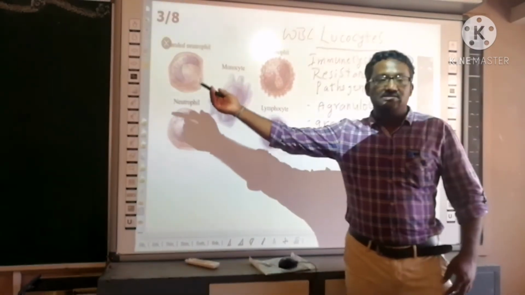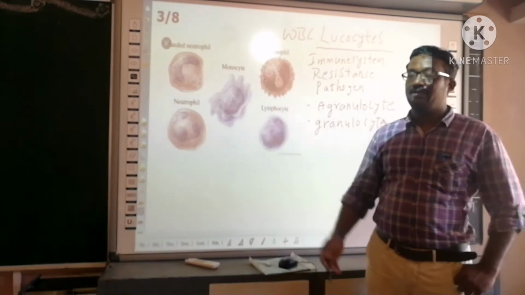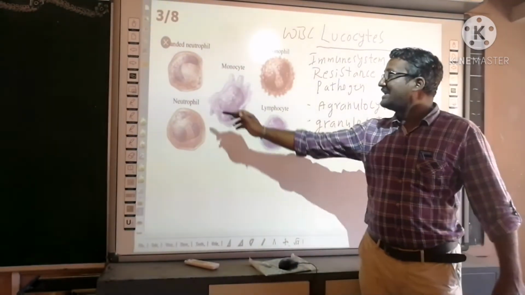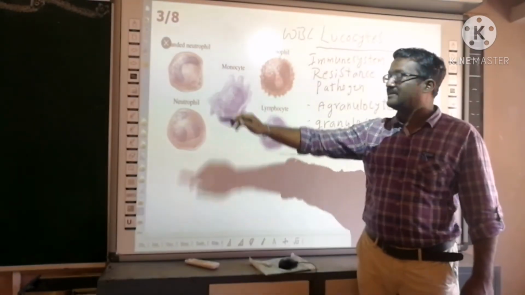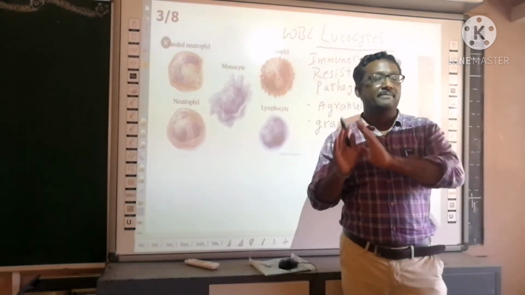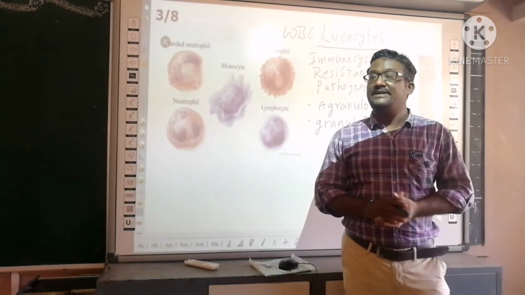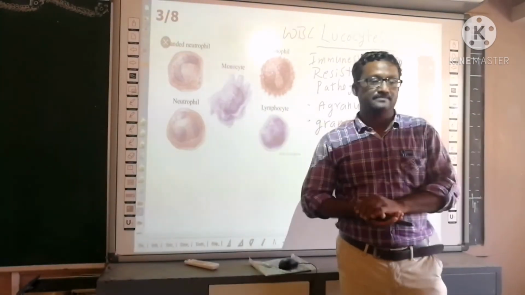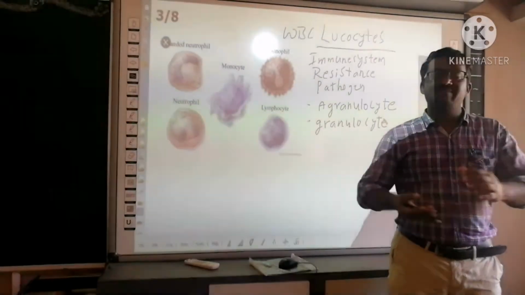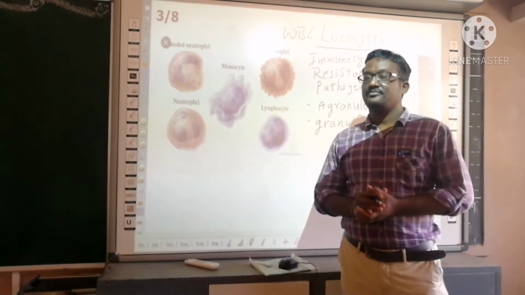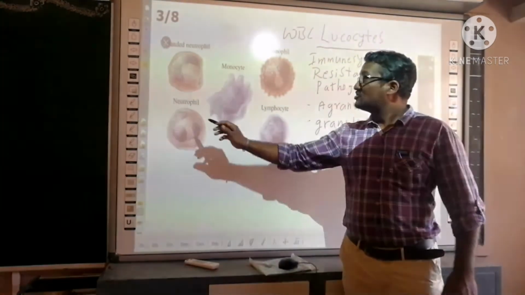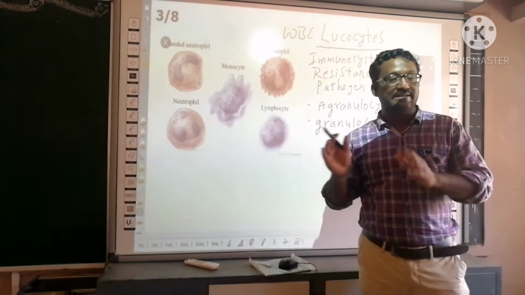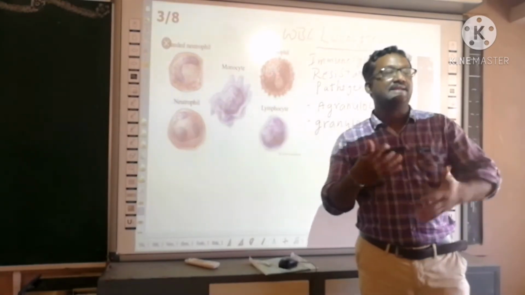So let us see their function individually. Usually granulocytes fight against the bacteria. In that, neutrophils are in the first line to fight against the bacteria. Whenever the bacteria enters, these granulocyte white blood cells reach there, fight with them and kill them.